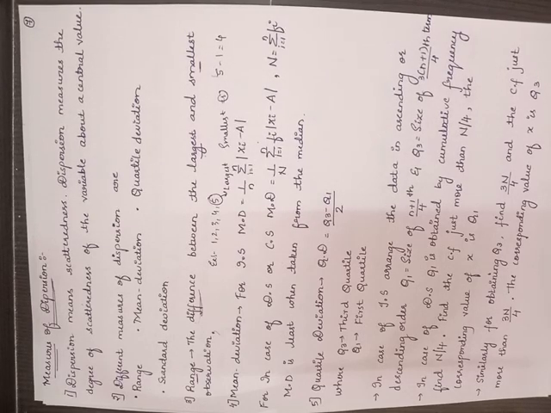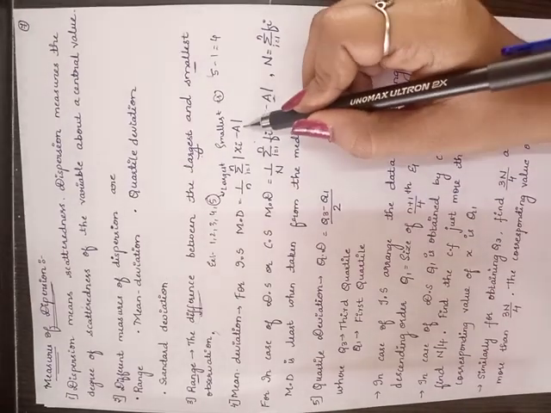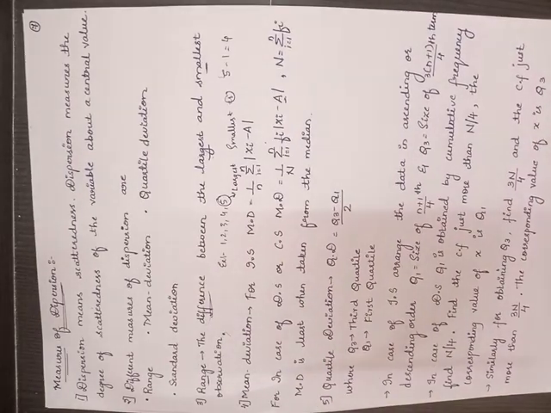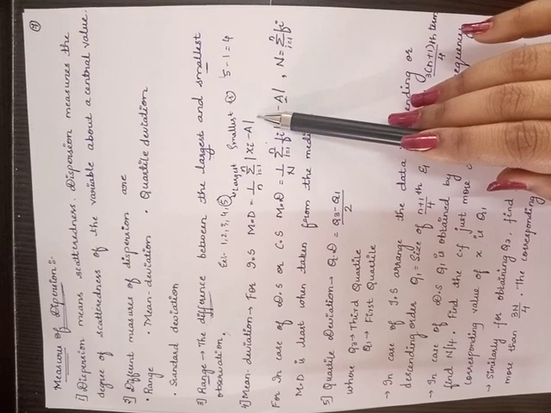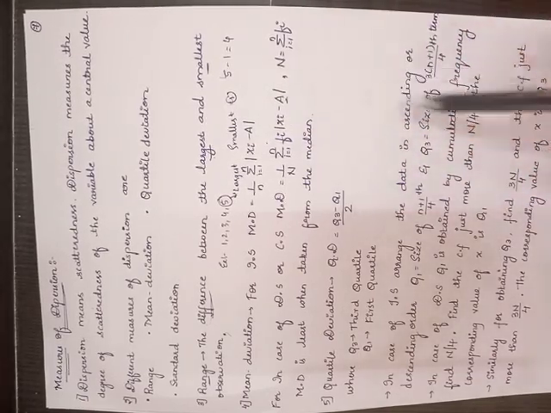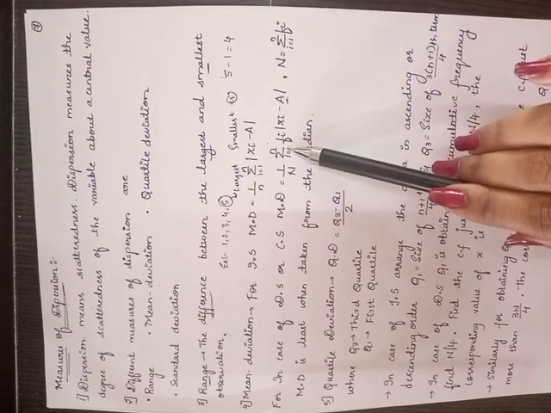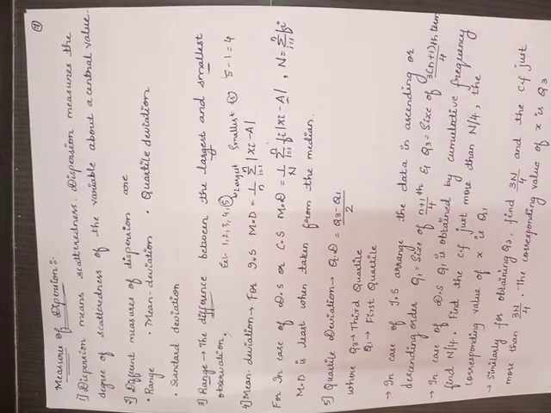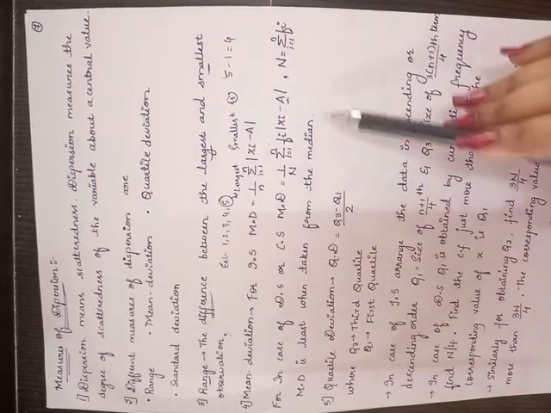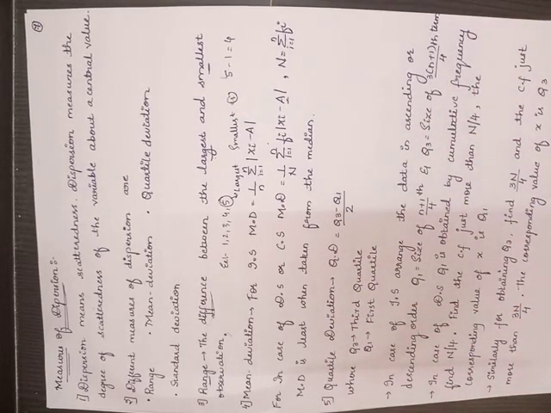You need to find out the assumed value, you need to find out the midpoint there, and later you are going to consider the assumed value, and then you are going to solve for mean deviation. That is observation minus the assumed value which you have considered. Here, observation minus assumed value, that column you are going to solve, into frequency, which is nothing but called group data. So mean deviation is the least when taken from the median.